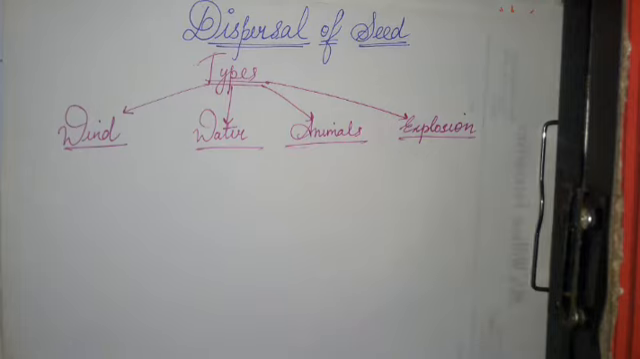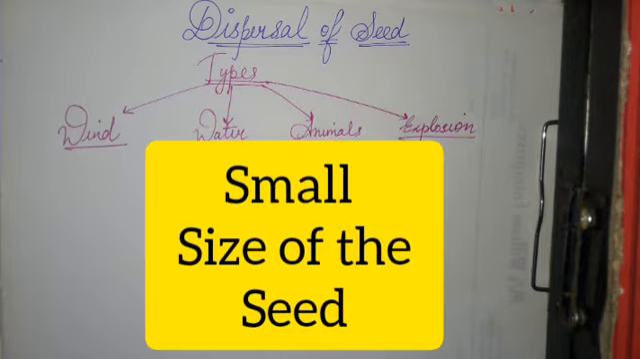Now what are the features of these kinds of seeds which can disperse themselves with the help of wind? The first thing is its size should be small. A mango seed cannot fly because it is very heavy as compared to other small little seeds like the mustard seed.